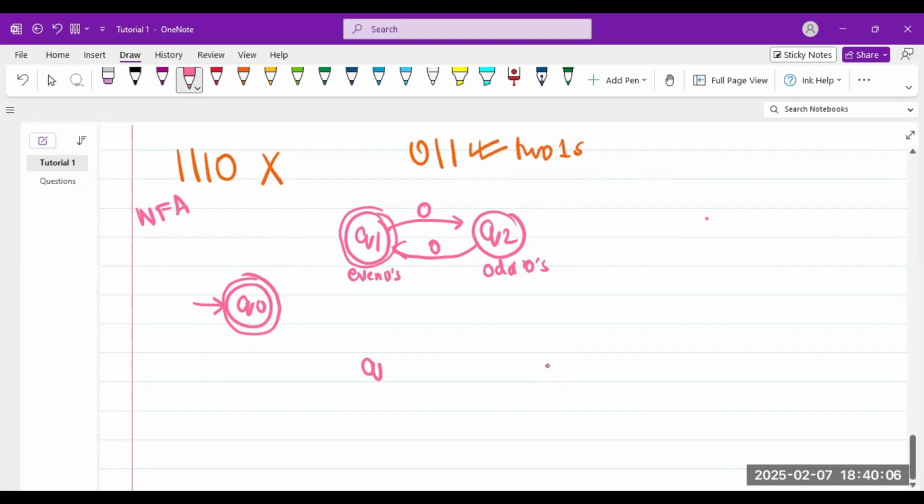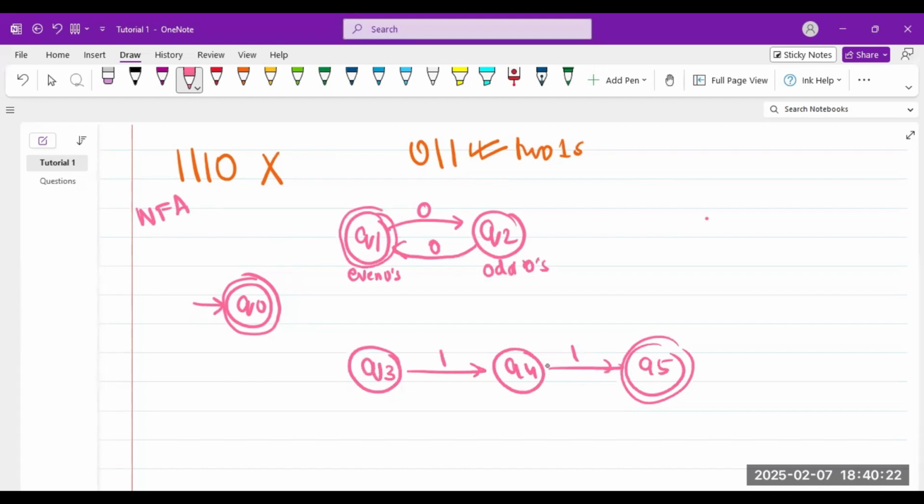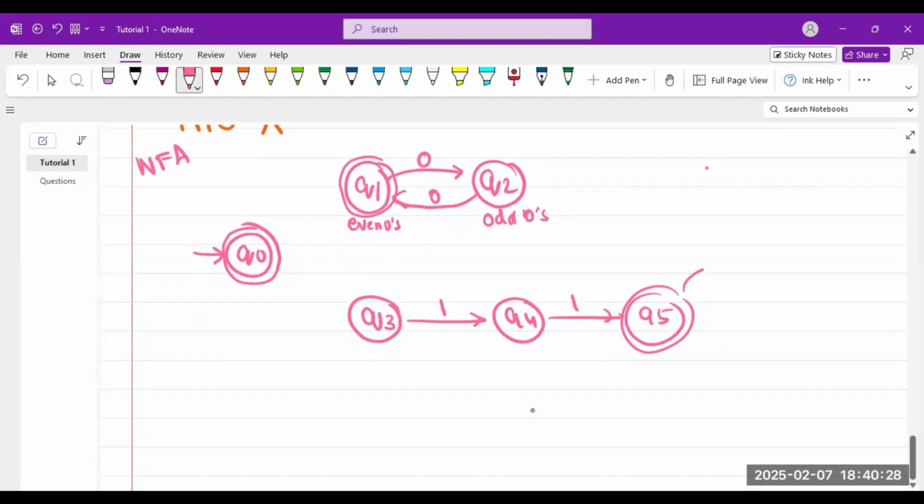So I say, okay, here I am at Q3. I get a 1, I'm at Q4. I get a 1 again, I'm at Q5. And I'm accepting. However many ones I get after it, it is rejected. Do I have to make its condition? No, it will reject to itself. If I get a 0 here, yes, I need to make a condition for this.